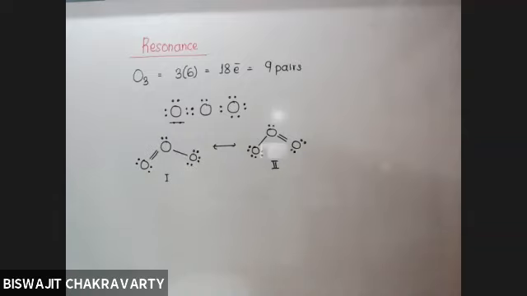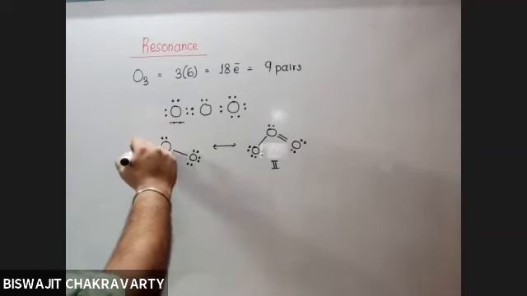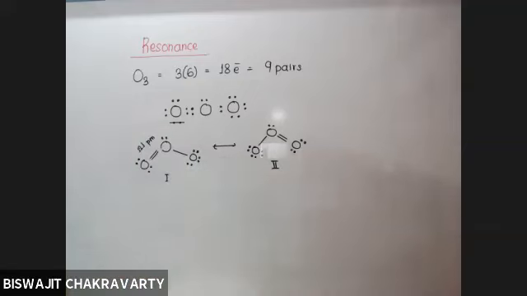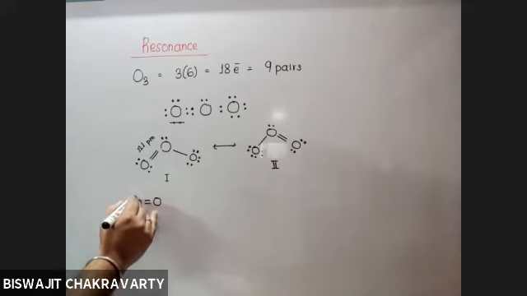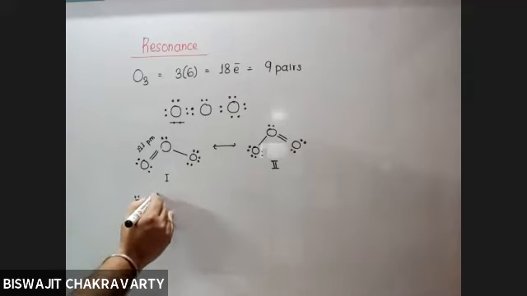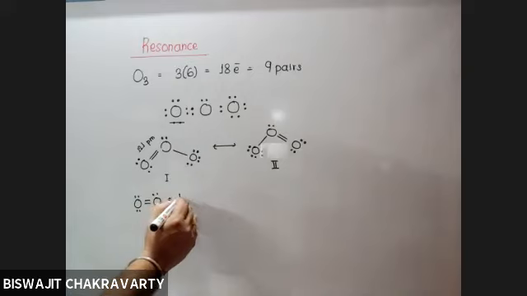And in general, if we talk about a normal double bond oxygen, its bond length is 121 picometers. So how much is the double bond oxygen bond length? 121 picometers.